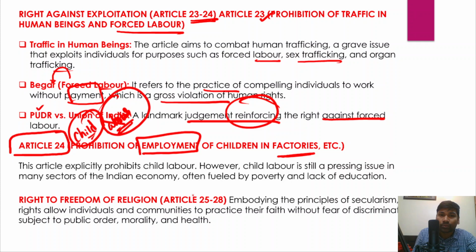This article prohibits child labor, and child labor is one of the major problems in India, and it is still a major pressing issue in many sectors of the Indian economy. So child labor, the reasons are poverty and lack of education are the major reasons, and this article protects children from child labor.